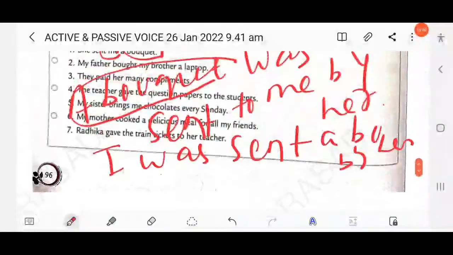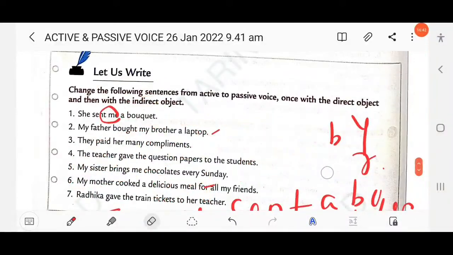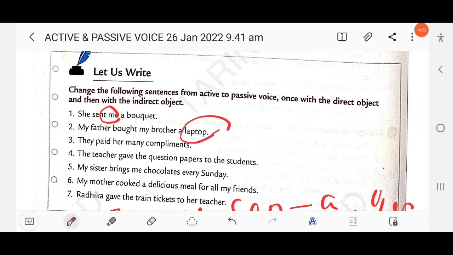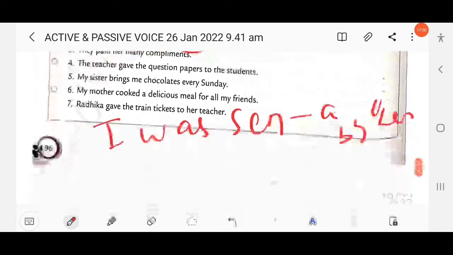Then next question here. My father bought my brother a laptop. So there are two objects. First the direct object, a laptop, and the indirect object, my brother. The tense used is simple past. So its passive can be represented in two ways.